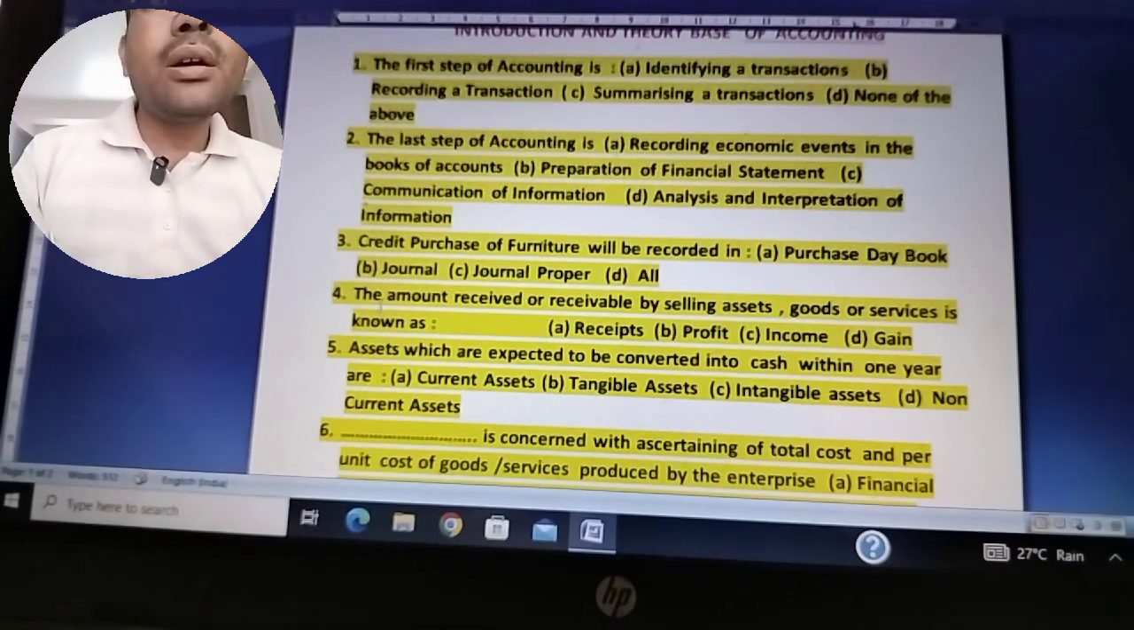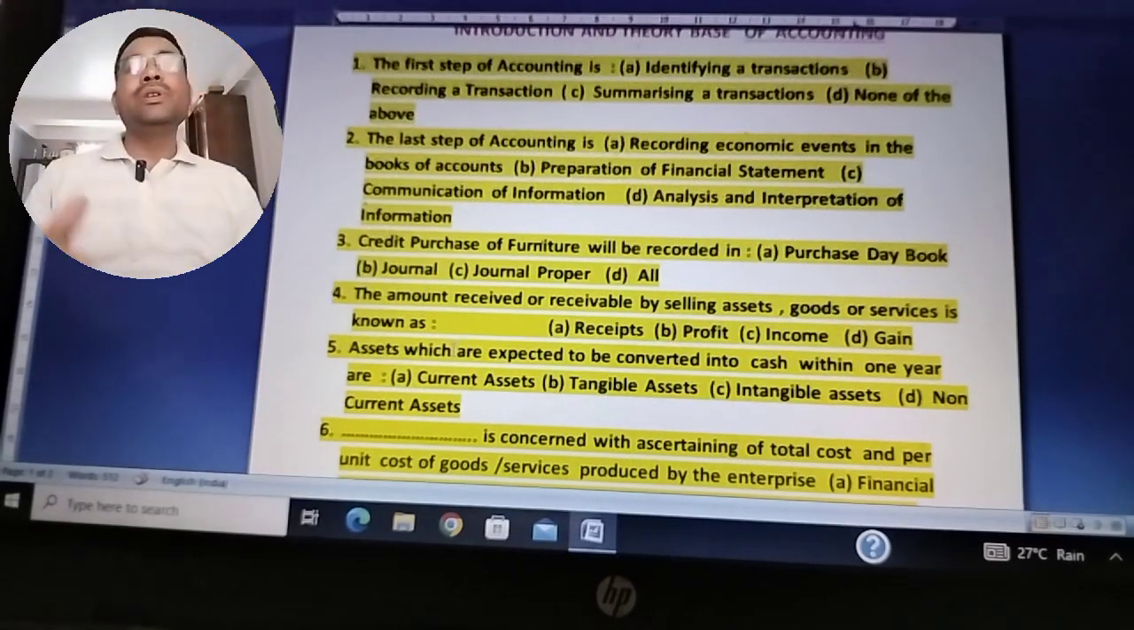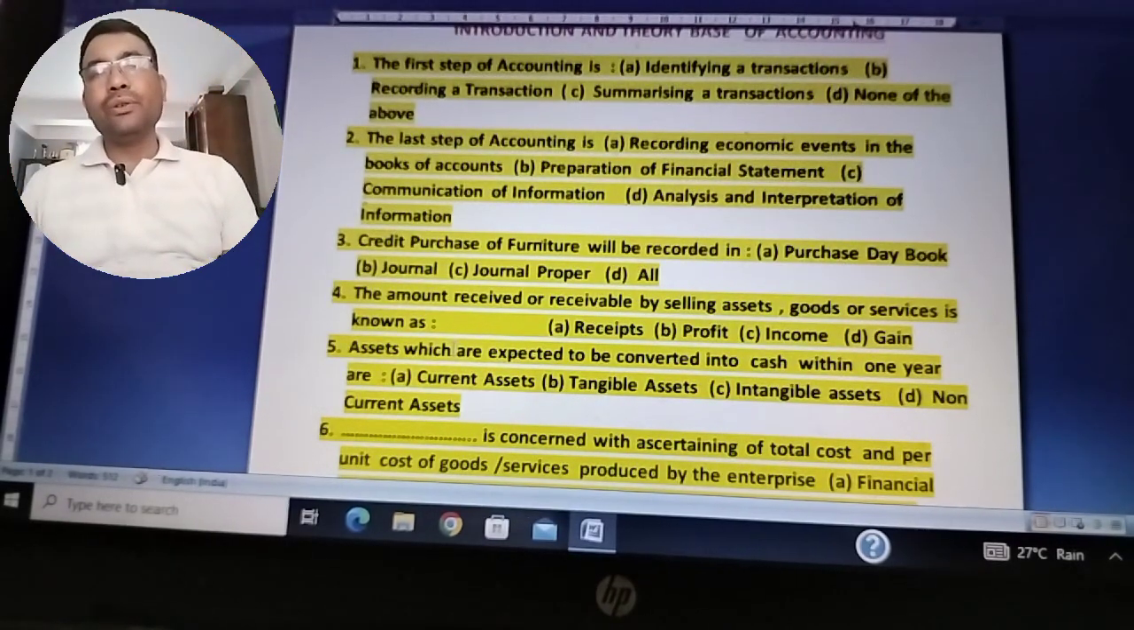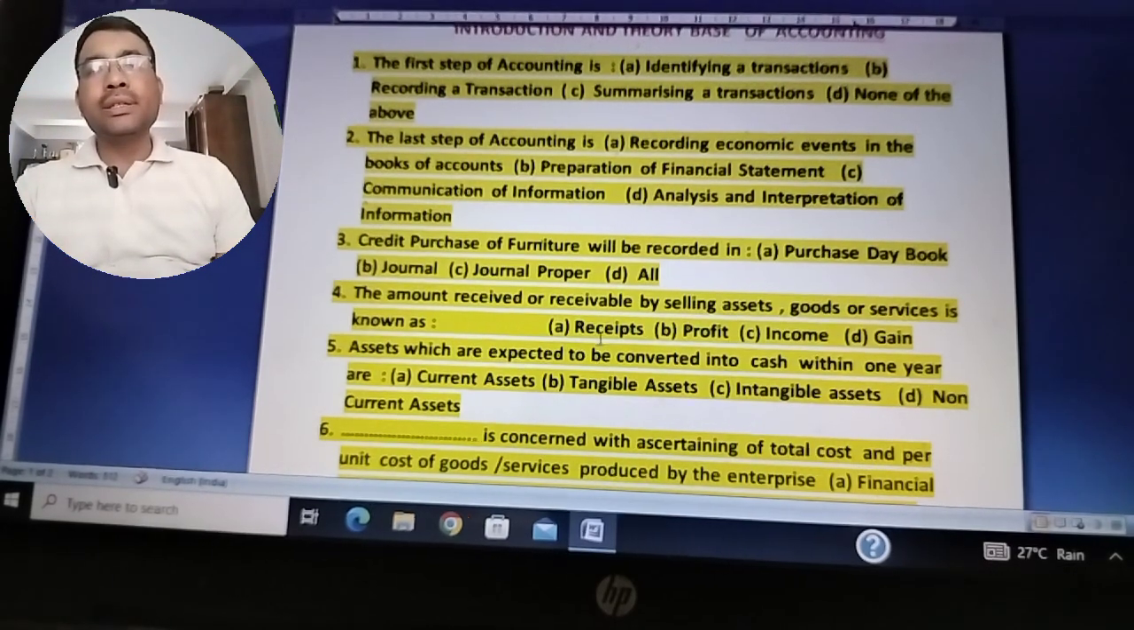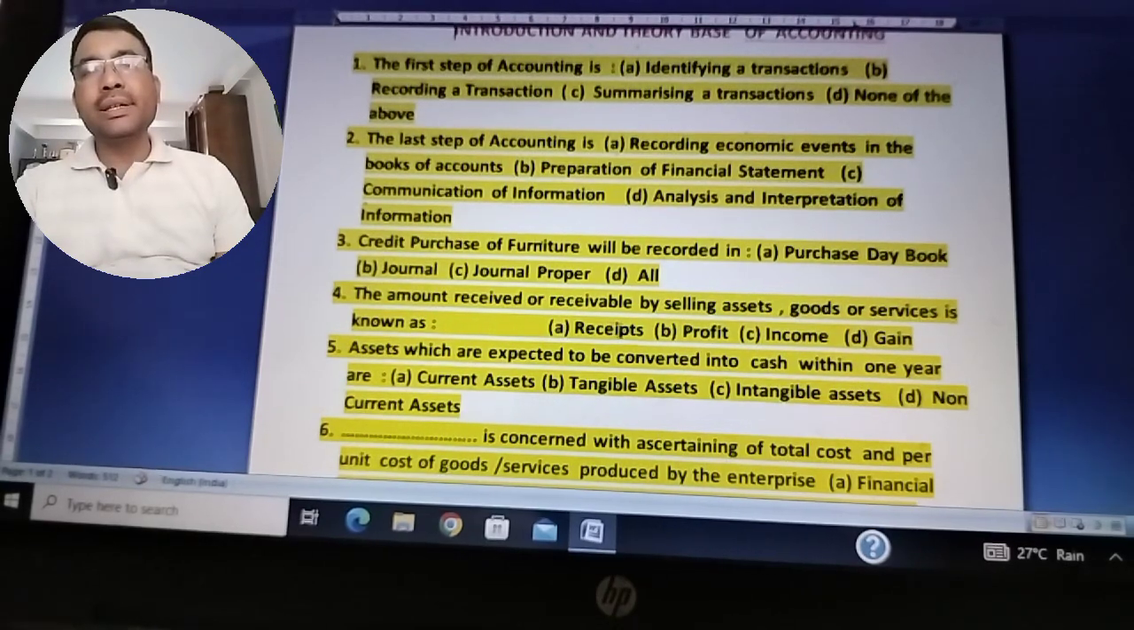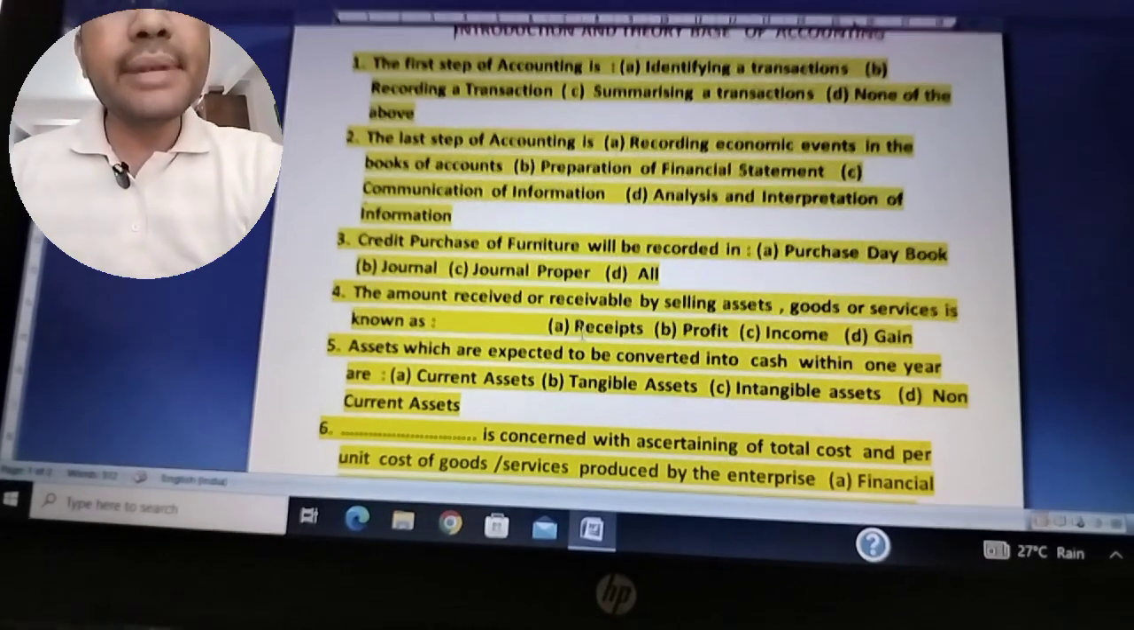Okay, the amount received or receivable by selling assets, goods or services is known as what? When you sell something, say an asset, goods or services, the amount received is known as receipts. You cannot call it profit or income. It is simply the receipts. So the right answer is receipts.